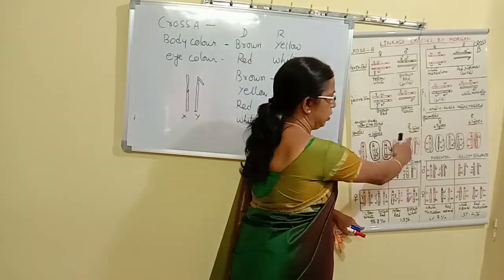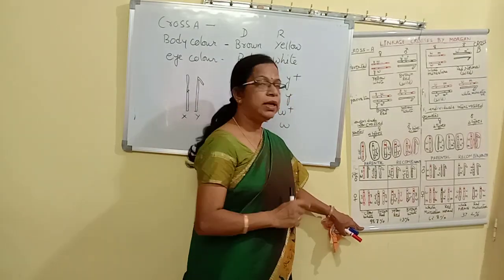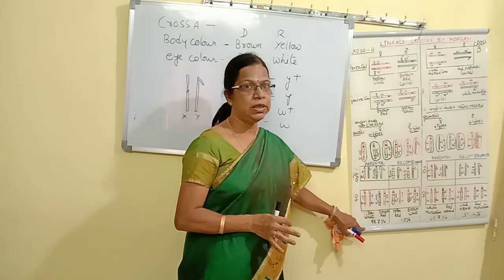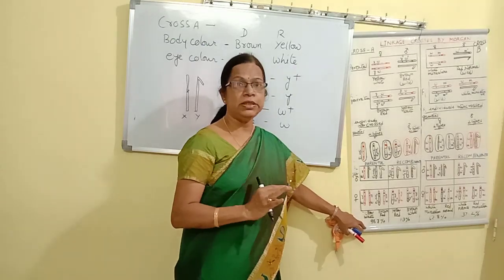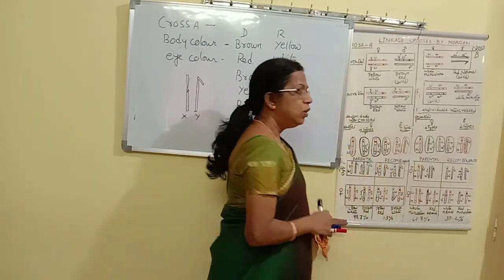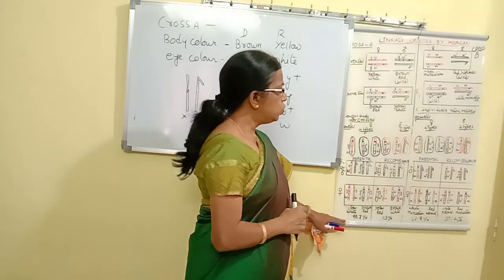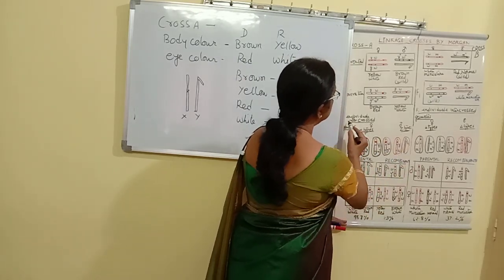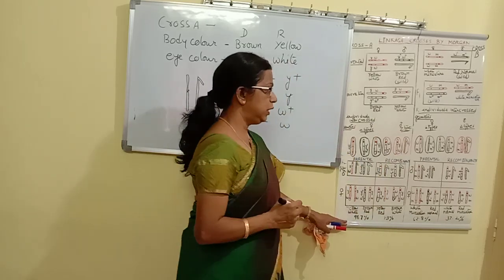Once you know how the gametes are formed, it will be very easy to understand the entire diagram. Just by looking at it, you may feel it is very difficult, but when you actually go through it and try to follow, it will be very easy. Once you understand cross A, you can easily follow cross B, because it is the same except that the characters are different. Now, for obtaining the second generation, these are the gametes representing the first generation.